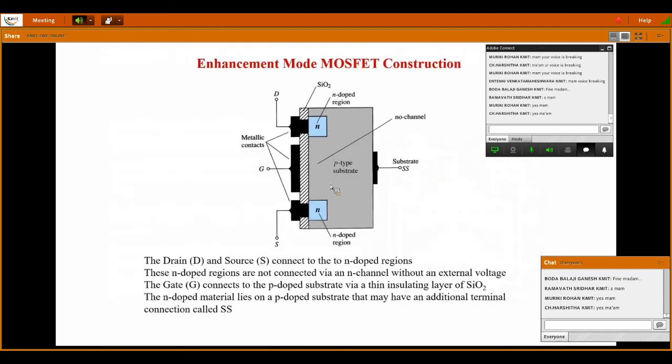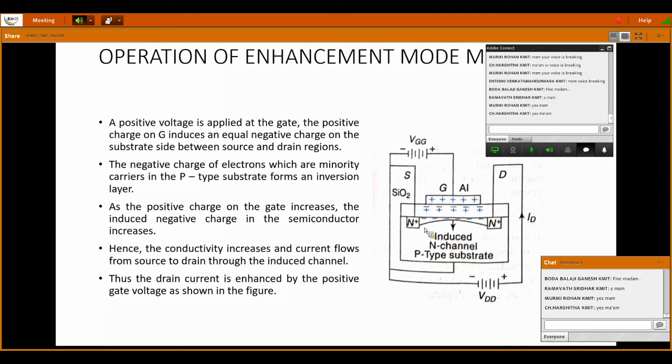If you see the diagram, there is no channel here. But in between the two n plus regions, a channel is created. This induced n channel is formed because, for an n channel, electrons are the majority carriers, so electrons are deposited between the two n plus regions, creating a temporary channel for the flow of electrons.